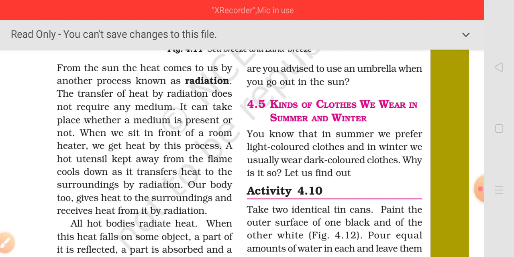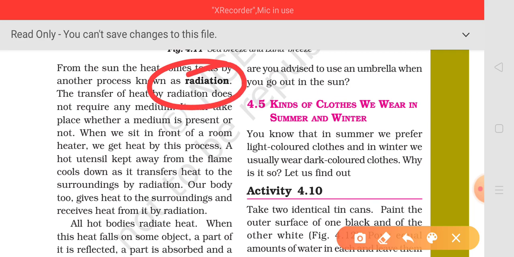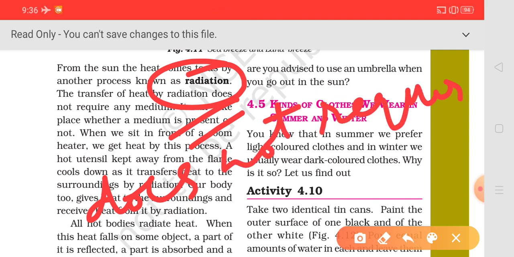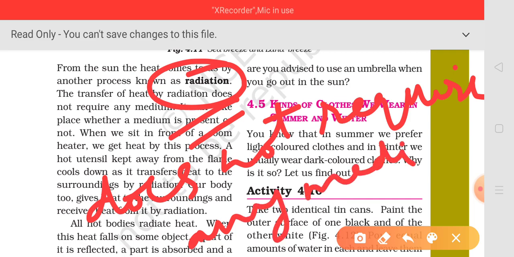This mode of transfer of heat, radiation, does not require any medium. You can say it is the mode of transfer of heat in which heat travels from a hot body to a cold body without any medium.